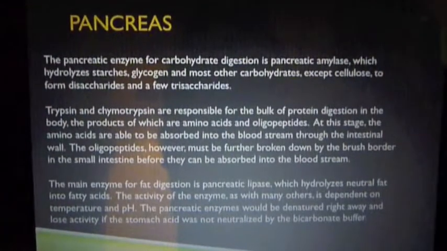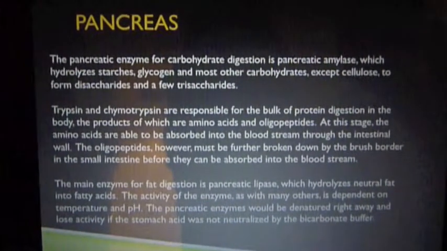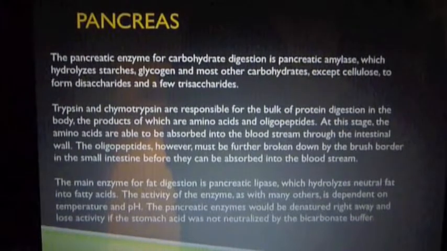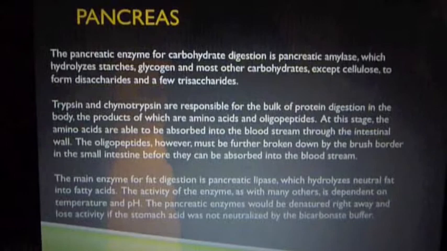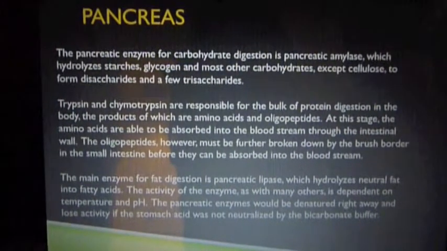The pancreatic enzyme for carbohydrate digestion is pancreatic amylase, which hydrolyzes starches, glycogen, and most other carbohydrates except cellulose to form disaccharides and a few trisaccharides.